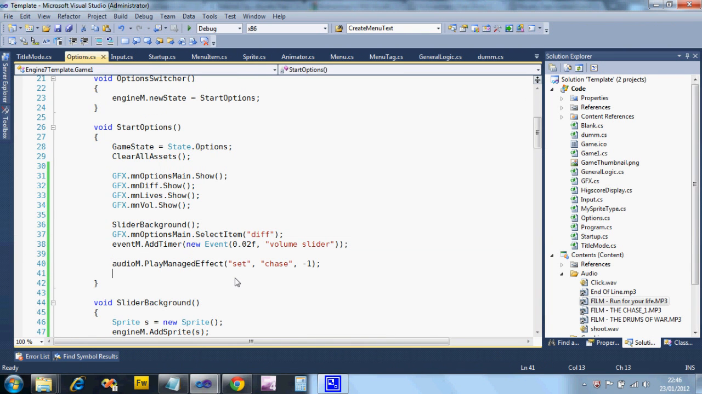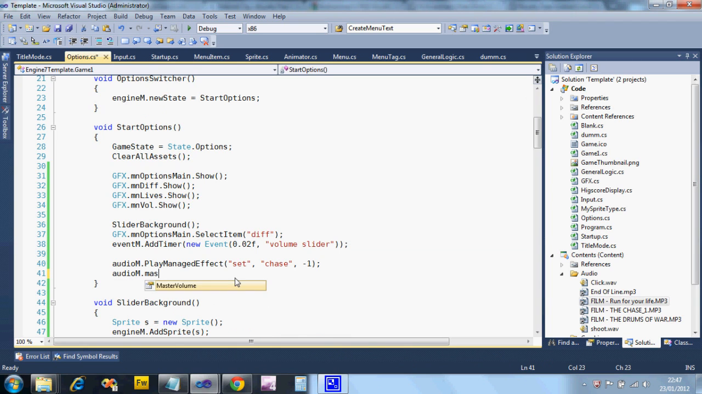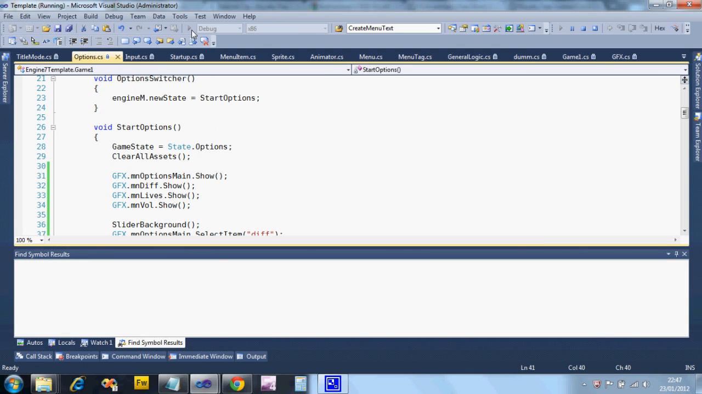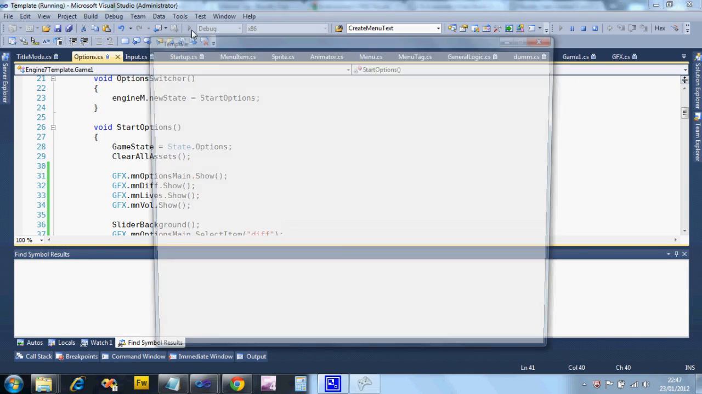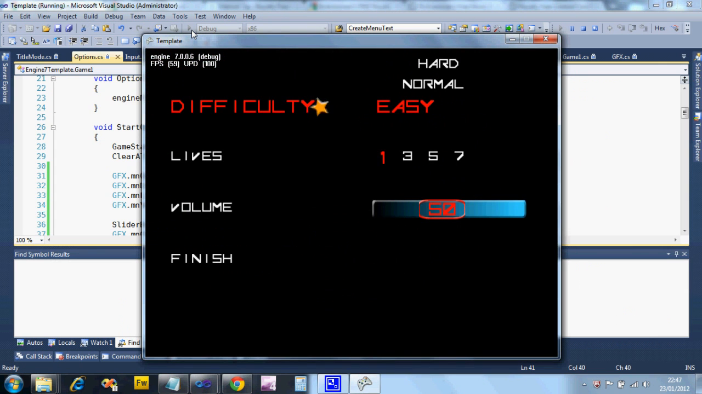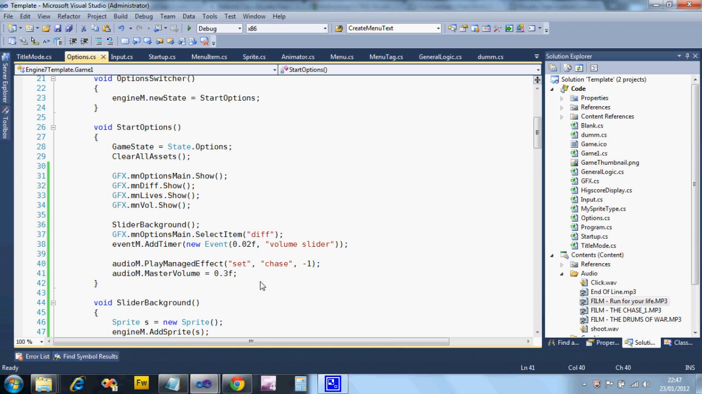Right, so it's quite loud, so what I'm going to do is I'm going to say to the audio manager, master volume equals 0.3, so 30%. I'm not changing the volume on the computer here, so when I play it this time you should hear it a bit quieter.